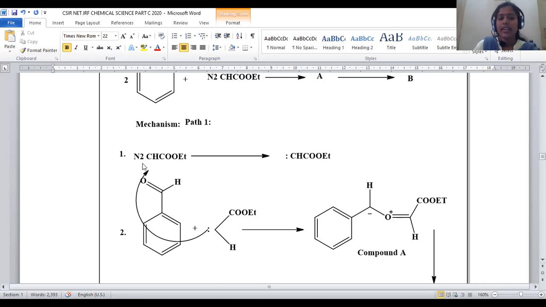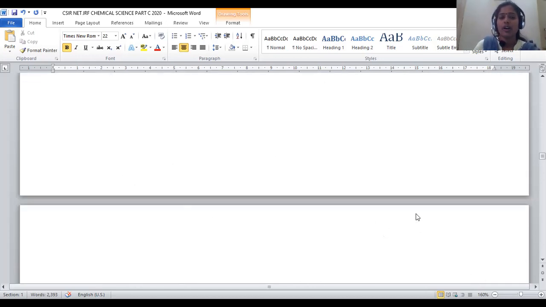Already we know that the N2 group will be a better leaving group. There is a possibility of a carbene intermediate. This carbene can be attached to the carbonyl center. When it attaches to the carbonyl center, this oxygen is associated with a positive charge, and during this attachment we attain a negative charge. Carbene will be generated. This is the intermediate we required,